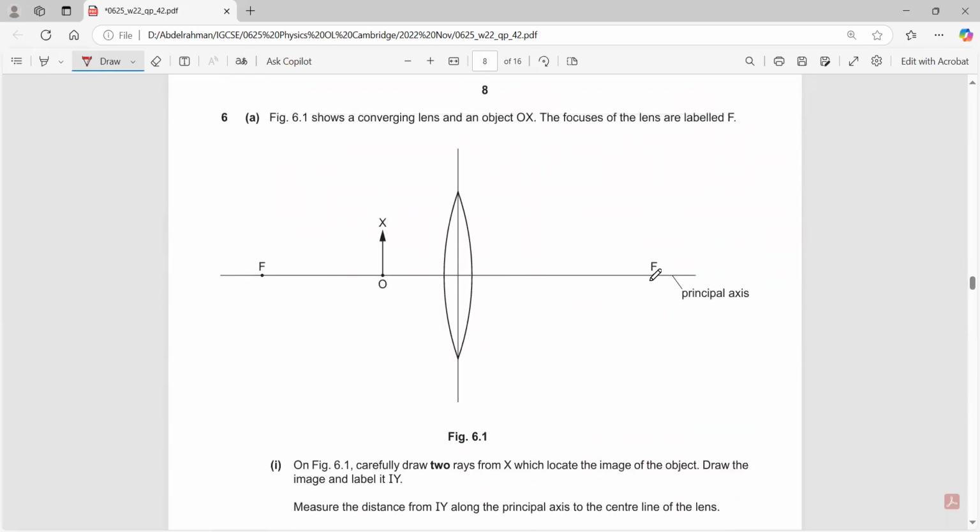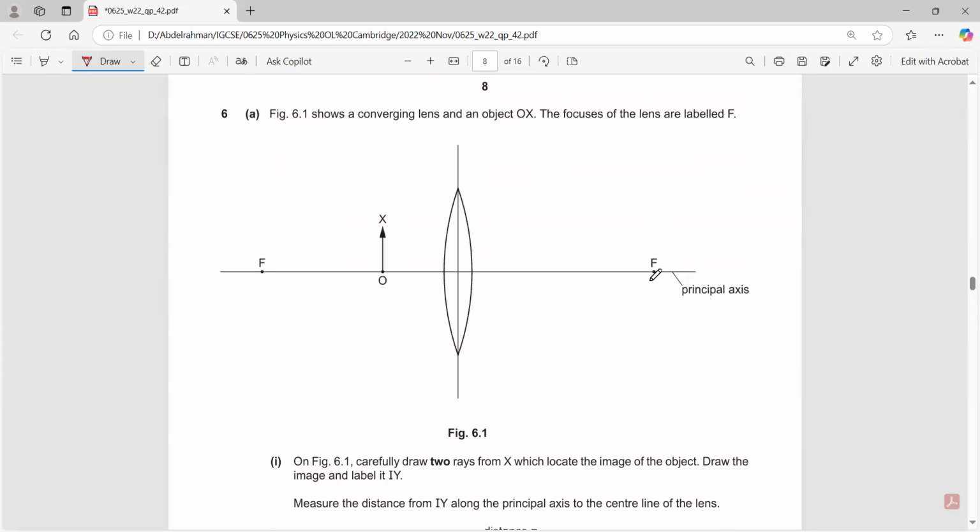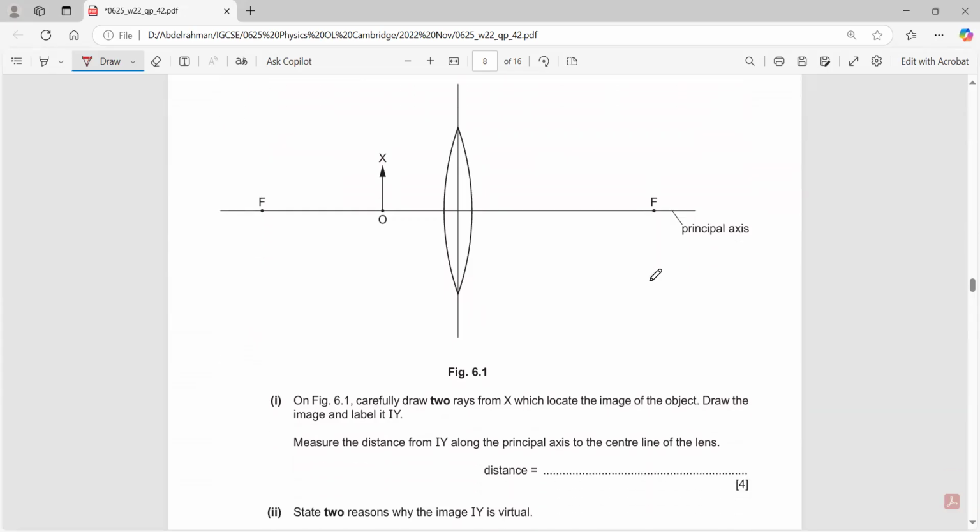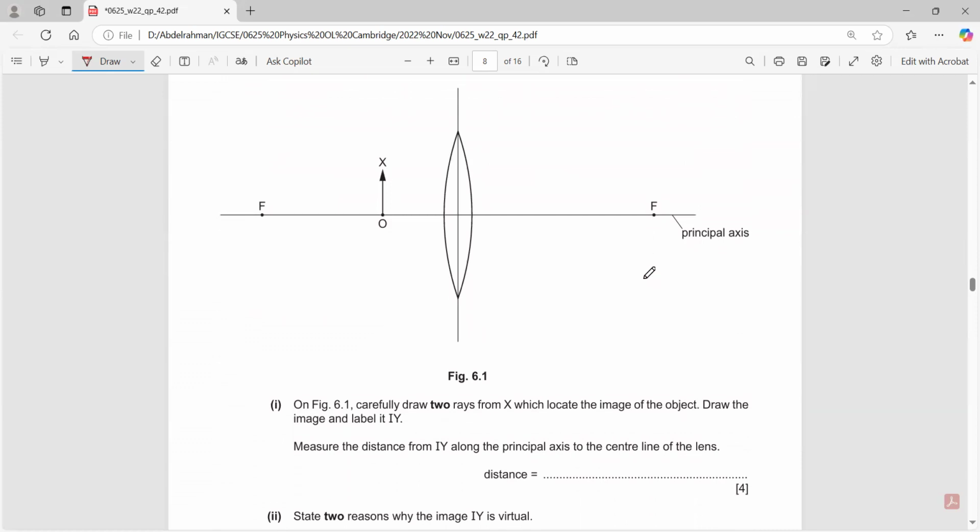Figure 6.1 shows a converging lens and an object OX. We have the focuses F on each side of the lens. Measure the distance IY from the principal axis to the center line of the lens. Can I find the image first of all? Can I draw the image? Yes, I can draw the image.